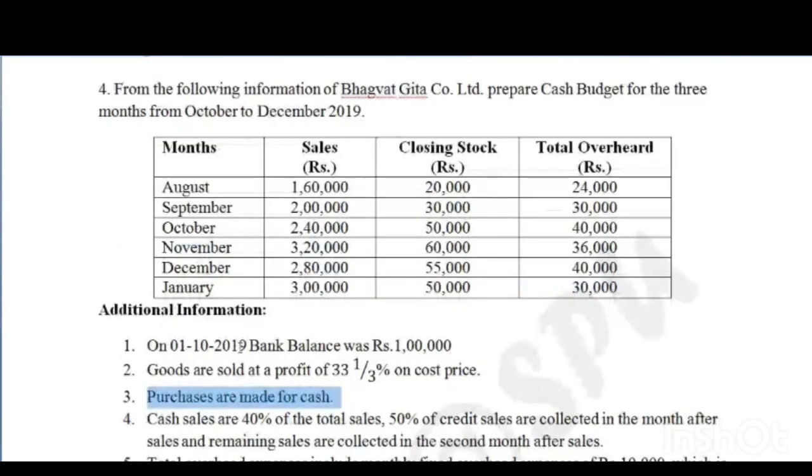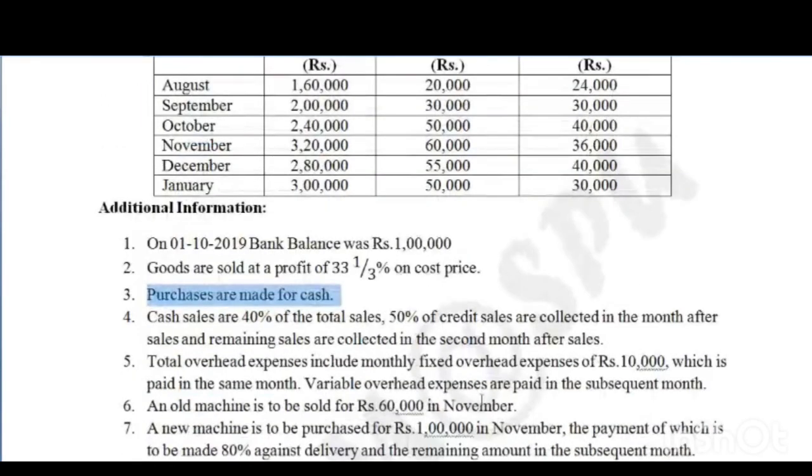Now we are having overheads. How to make the payment of overheads? Total overheads include monthly fixed overhead of 10,000, which is paid in the same month, and variable overhead expenses are paid in the subsequent month. Subsequent month means next month, one month credit, we can say.